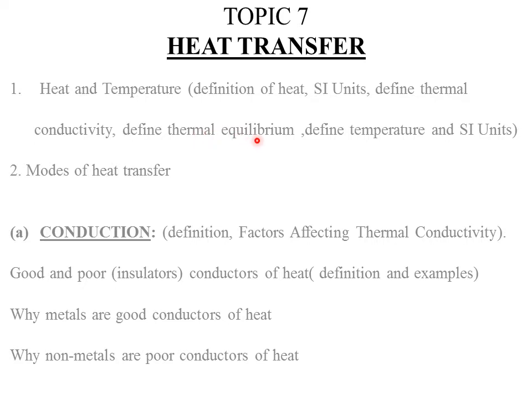Now, thermal we have said means heat. Then equilibrium is from the word equal. So when we say things are at equilibrium, it means they are equal, or maybe equal forces or equal quantities are acting on those particular bodies. So thermal equilibrium is just a state or a condition whereby there is no heat transfer between two bodies in contact and at the same temperature.